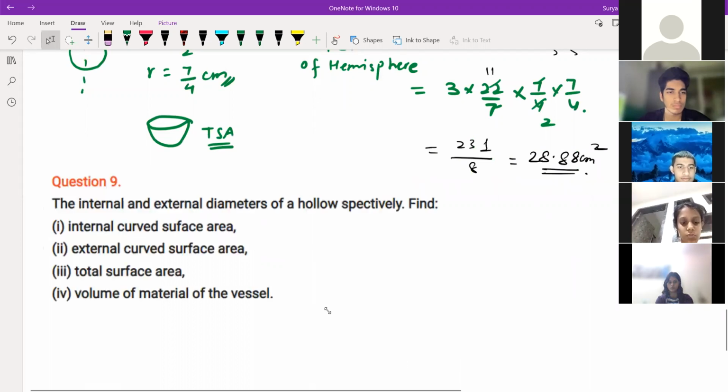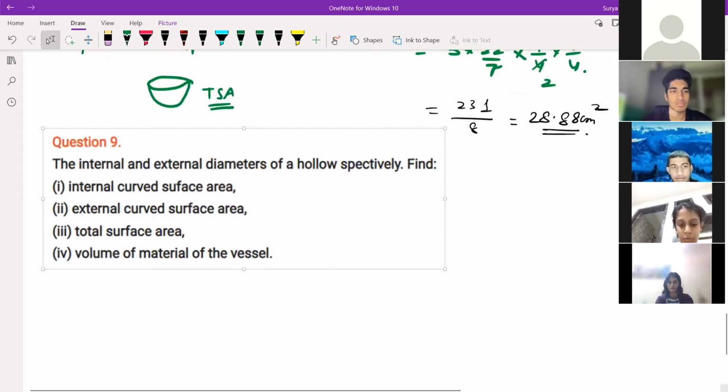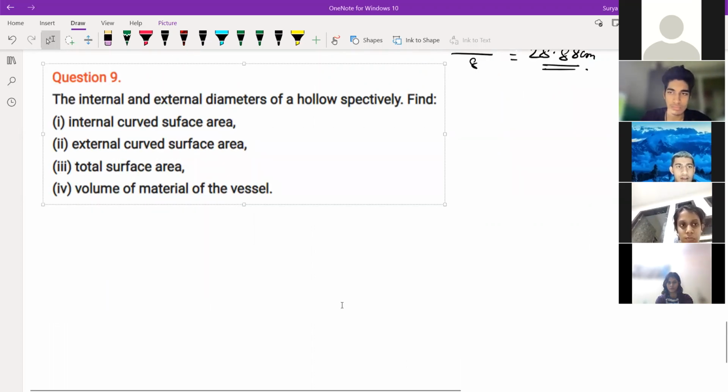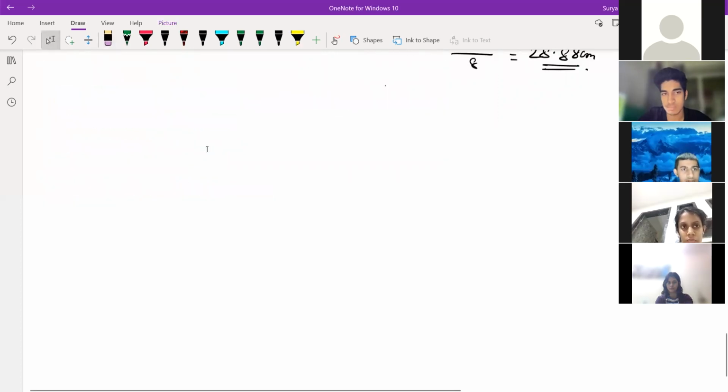Internal and external diameter of hollow sphere respectively. Just remember, children, this is a hollow sphere only. There is something wrong with the dimensions. Okay, I'm removing this. Next.